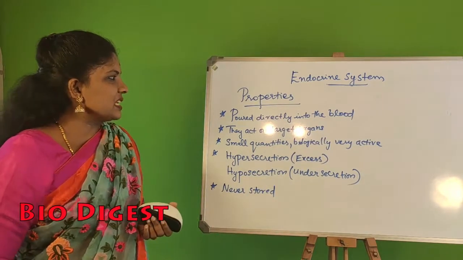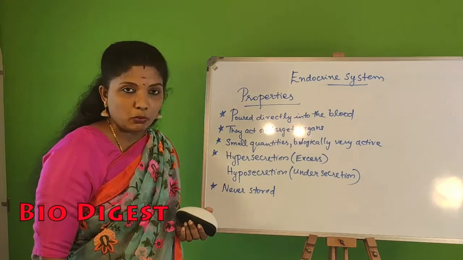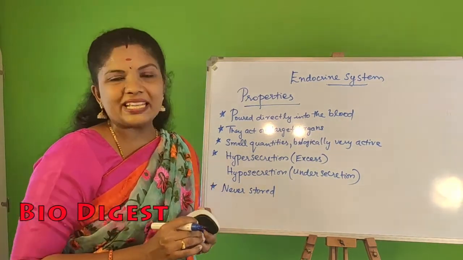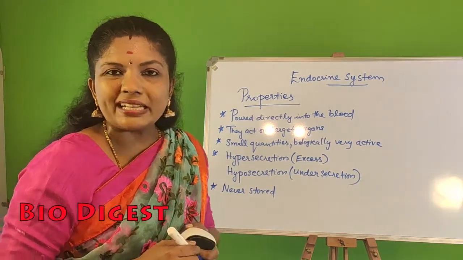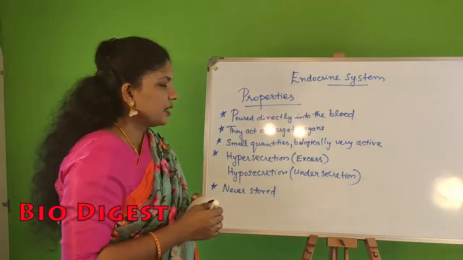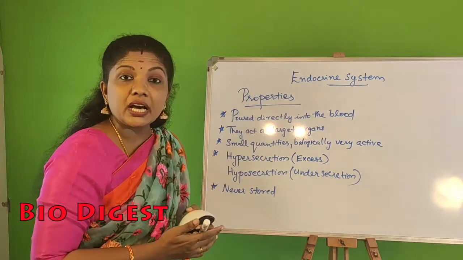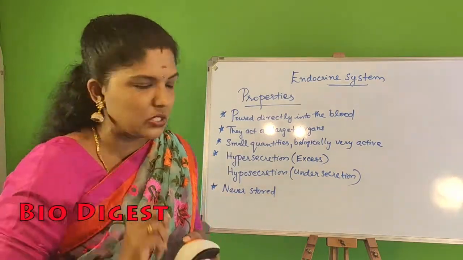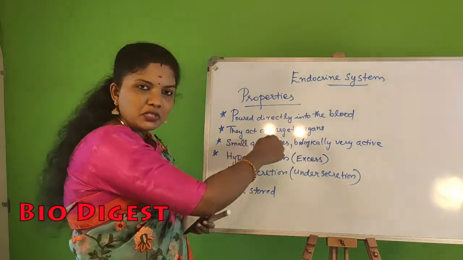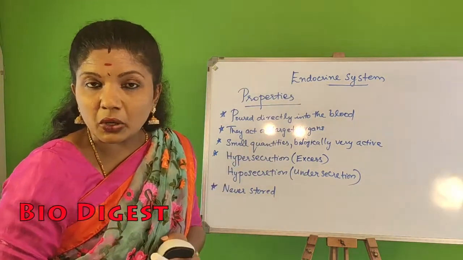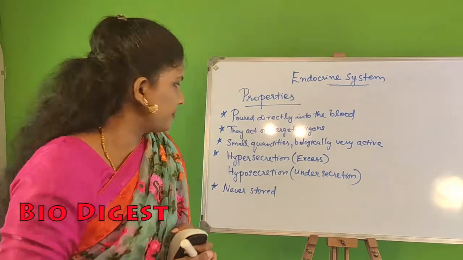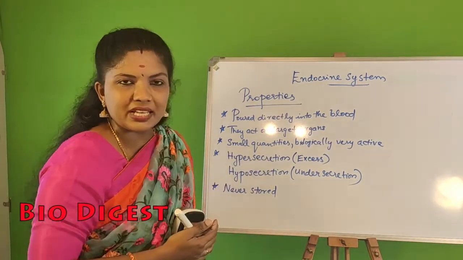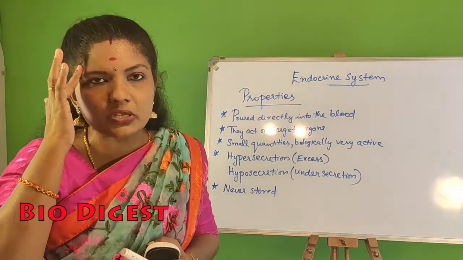So all these are the properties of hormones. So hormones are produced by the glands and are poured directly into the blood. They will be acting only on target organs, that is specific parts or specific organs only. They are produced in small quantities and biologically they are very active. Then hypersecretion as well as hyposecretion can lead to serious consequences.